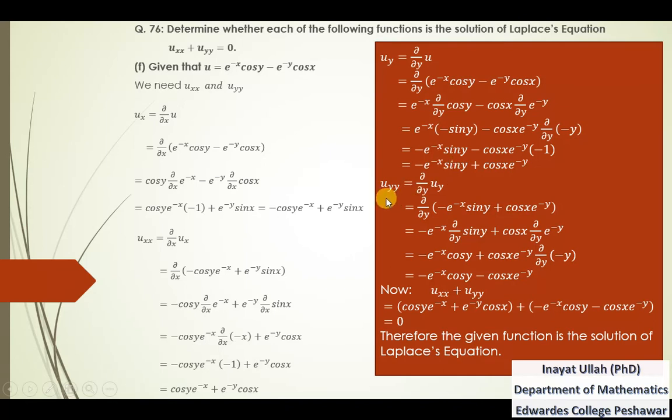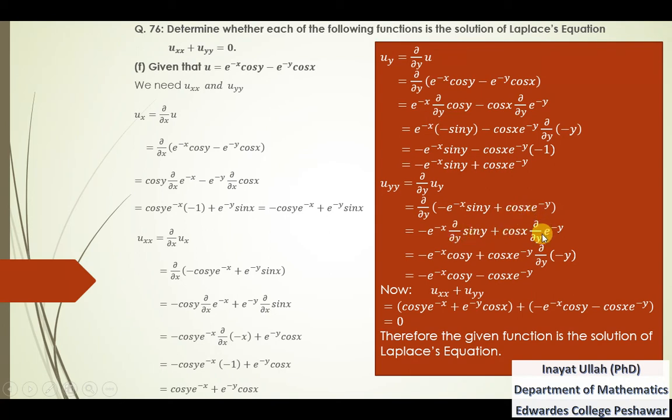Now we need the second partial derivative of u with respect to y, so that is the partial derivative of uy, and uy is this one, minus e^(-x) sin y, and that function. Now that is the derivative with respect to y, so minus e^(-x) will be kept constant, and we are left with the derivative of sin y with respect to y, and cos x will be kept constant.